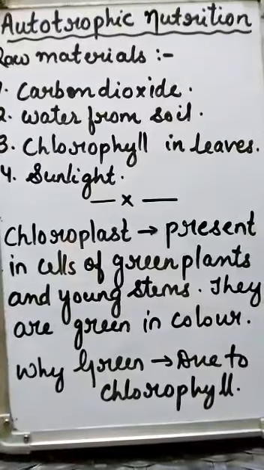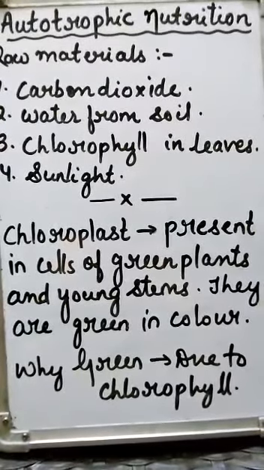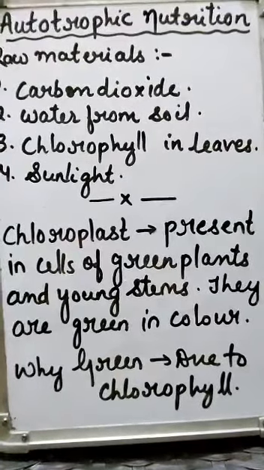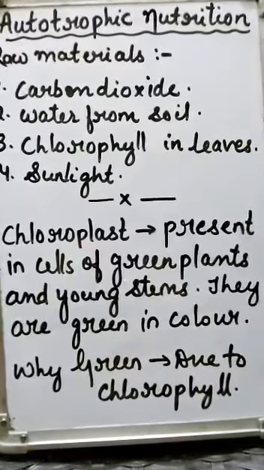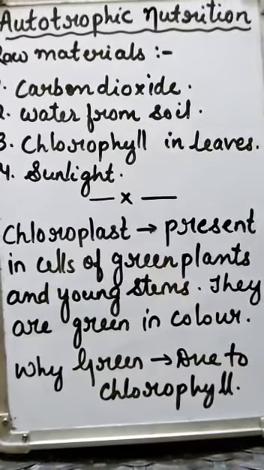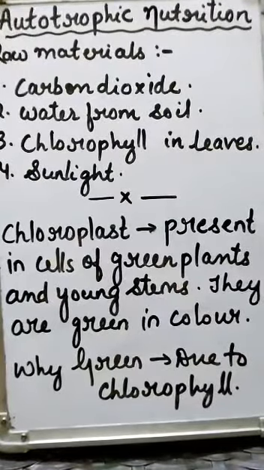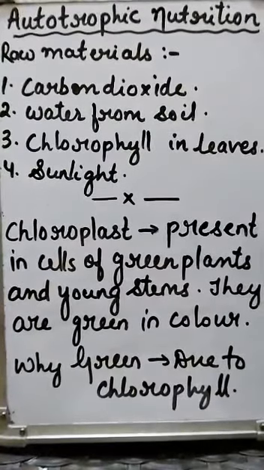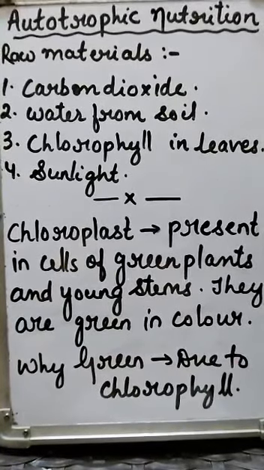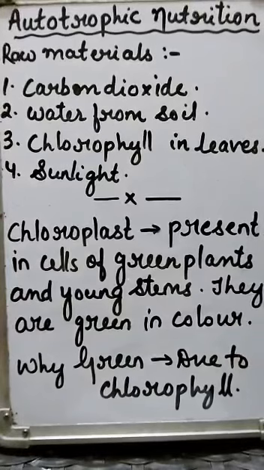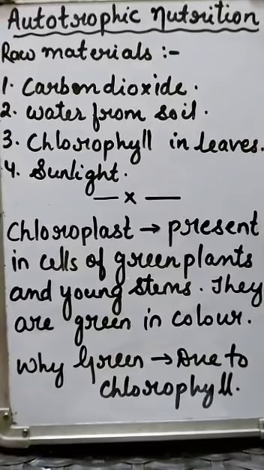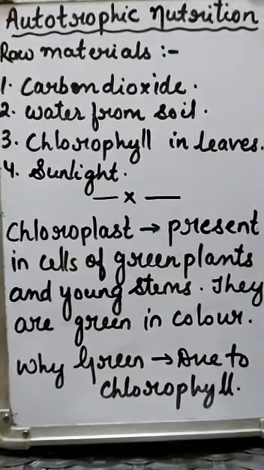Now, what is chloroplast? Chloroplasts are present in cells of green plants and young stems. They are green in color and they are present in numerous quantity on the leaves. So this is the reason that the leaves are green in color, because of the presence of chlorophyll in the chloroplast. That chlorophyll gives green color to the leaf.